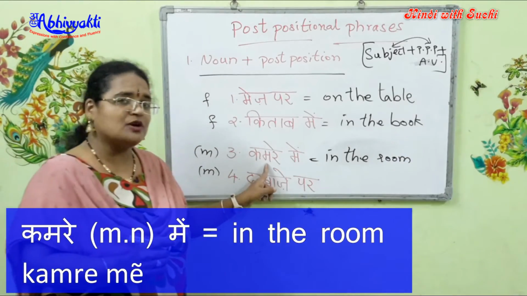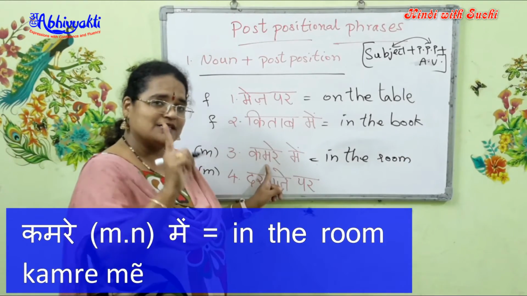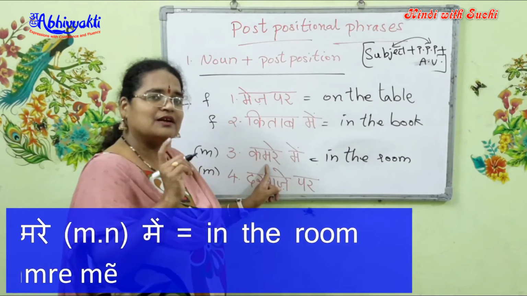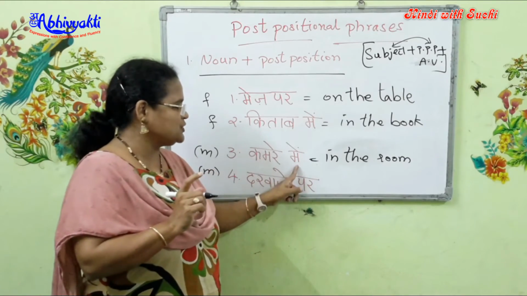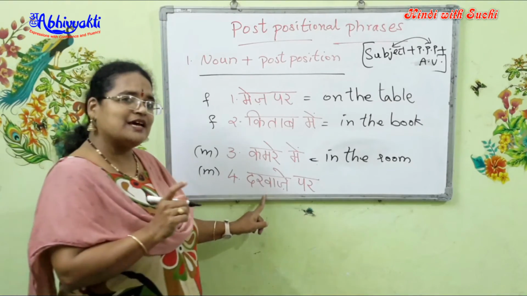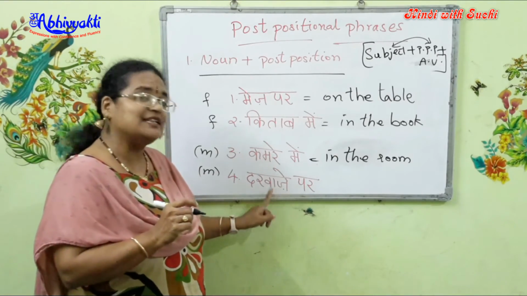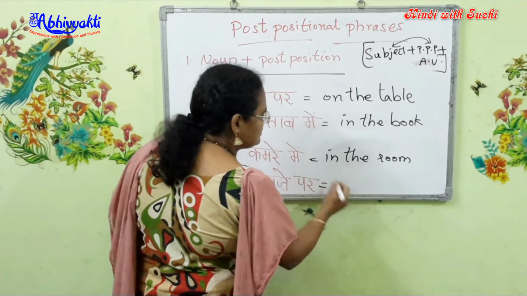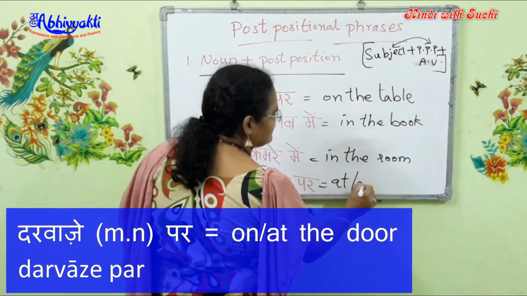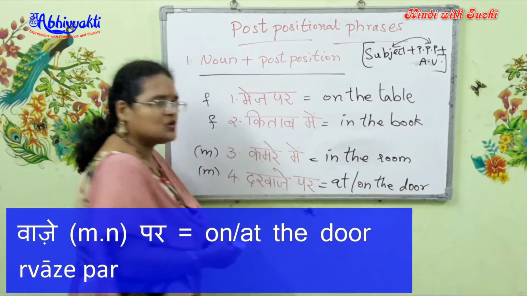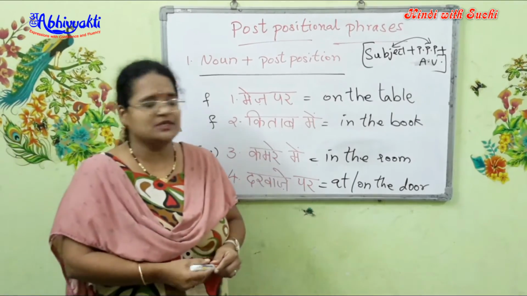Now, kamre is not plural here. Kamre is a singular oblique form, a postpositional form that occurs with the postpositions. In the same manner, darwaza plus par gives me darwaze par, and it means at the door or on the door, according to the situation.